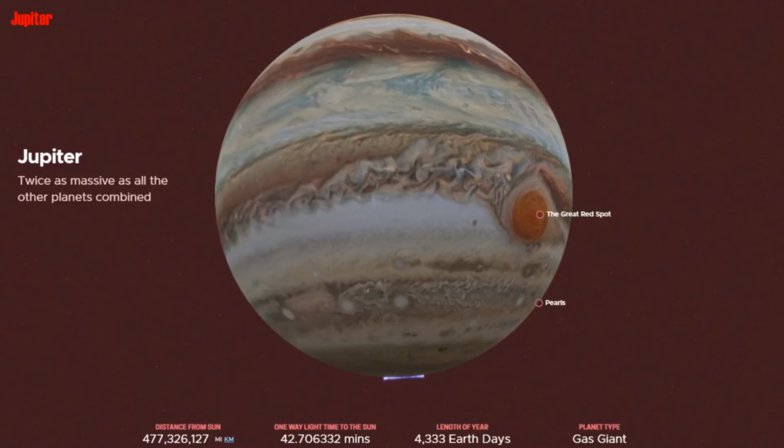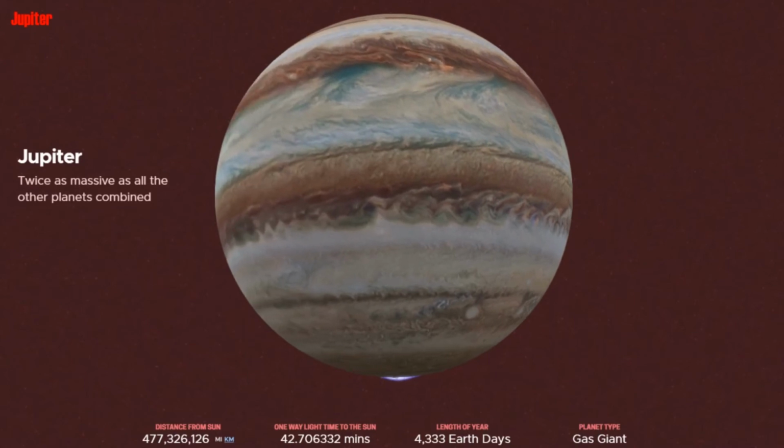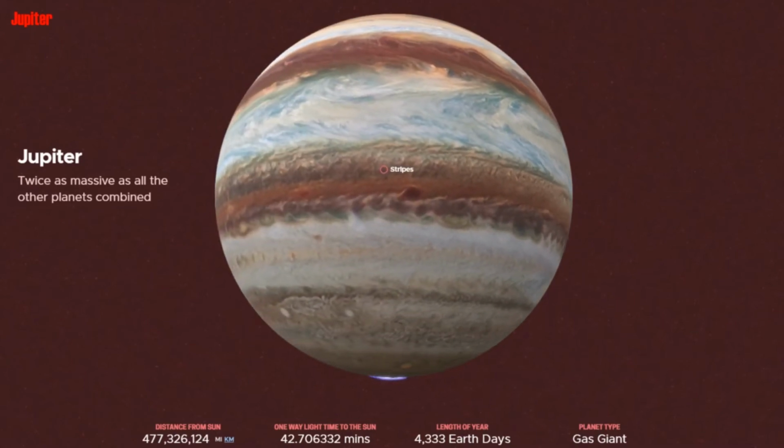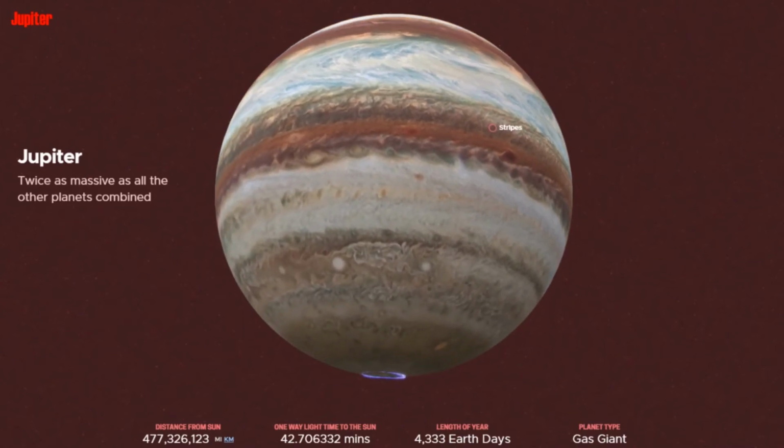Stormy Jupiter is swept by over a dozen prevailing winds, some reaching up to 335 miles per hour. Jupiter and the next three planets are known as gas giants. The next one is Saturn.